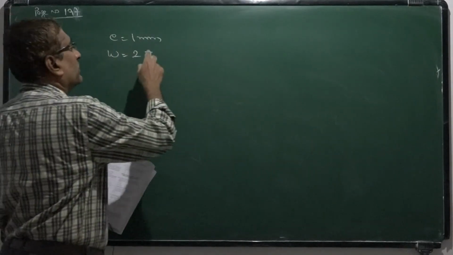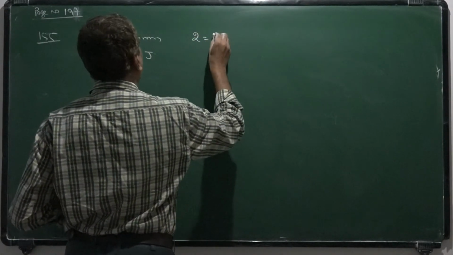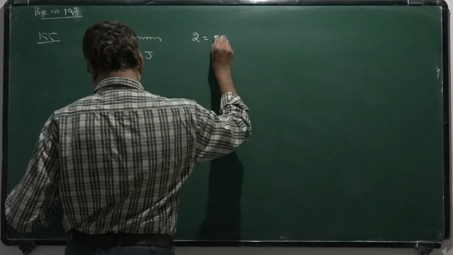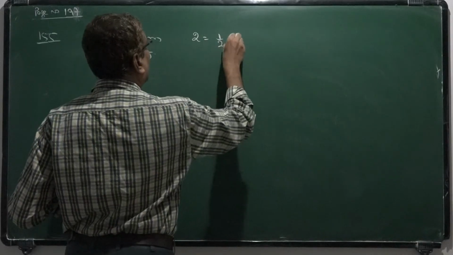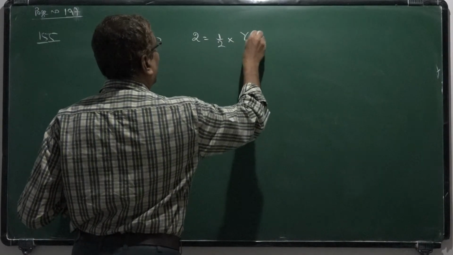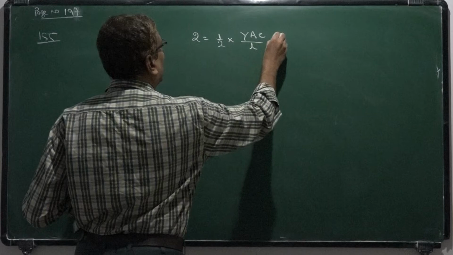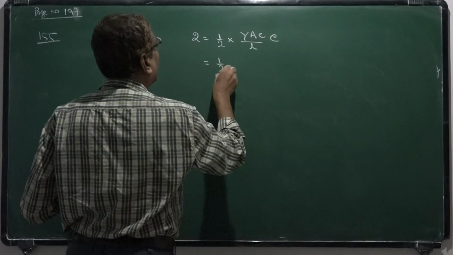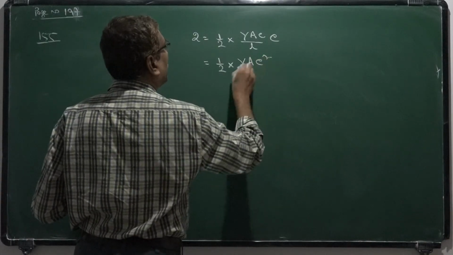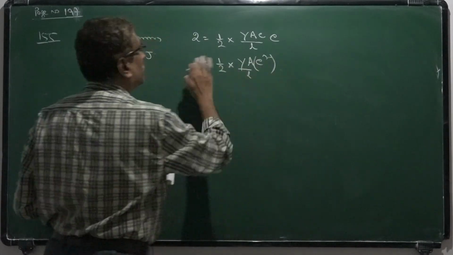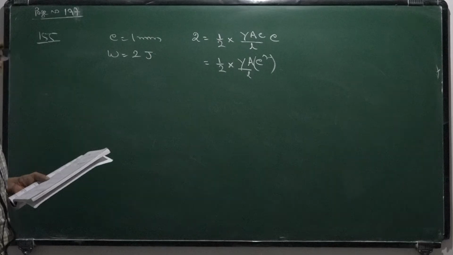From this we can write 2 is equal to half F e, which can be written as YAE by L into e. So that is half Y A e square by L. So this is given, this is 2.